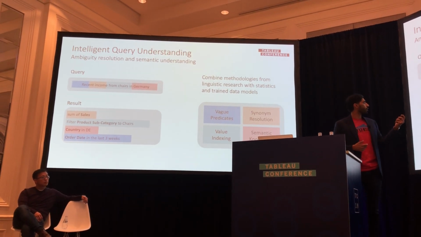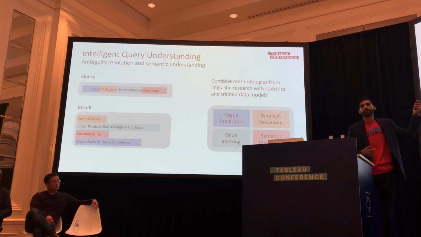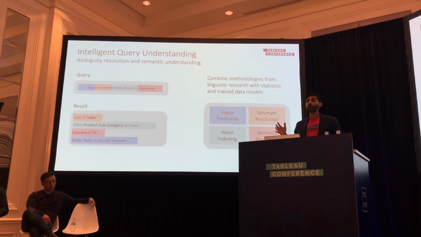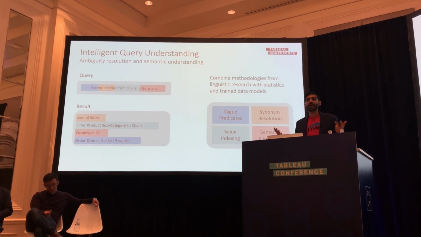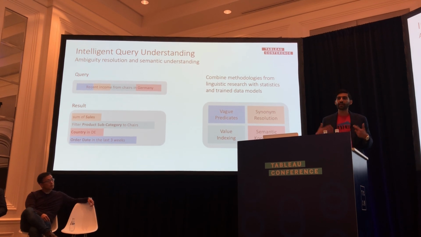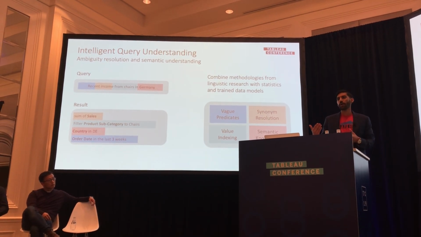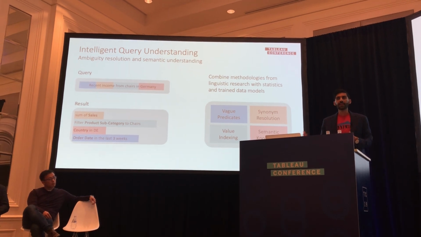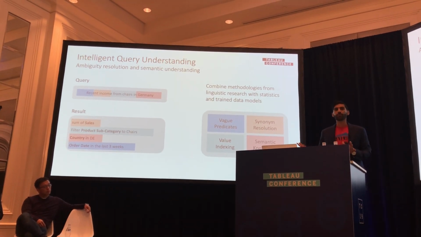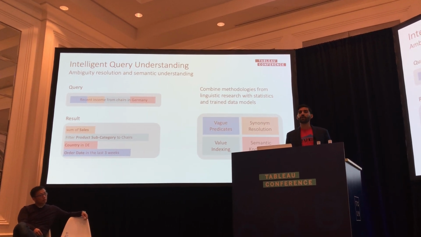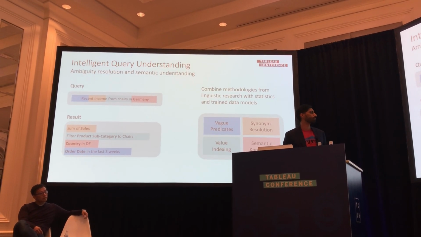From a value listing standpoint, you can see that all we've specified here are chairs. And chairs is actually a value that lives in the product subcategory field. And we don't have to specify that or even know that. That allows us to interact with entities and values that we know about, but we may not understand the hierarchy or the structure of the data. And our data index can actually traverse through all of those fields and understand that chairs is a value that belongs in the product subcategory field.